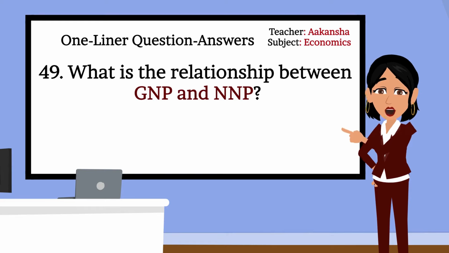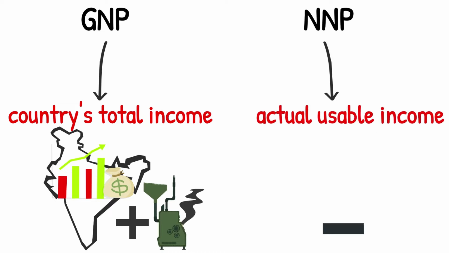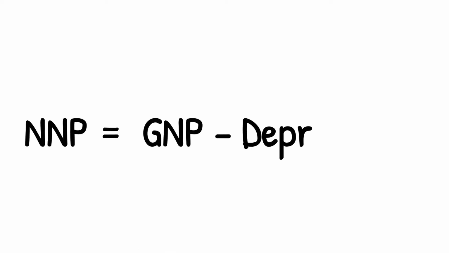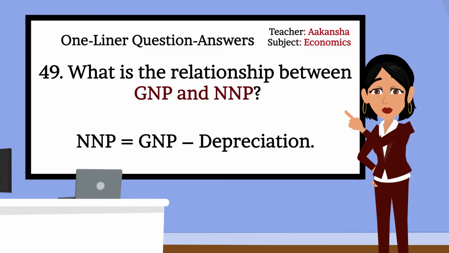49. What is the relationship between GNP and NNP? GNP shows a country's total income, but machines and buildings lose value over time. NNP adjusts for this loss to show the actual usable income. Formula: NNP equals GNP minus depreciation. Very good. NNP equals GNP minus depreciation.